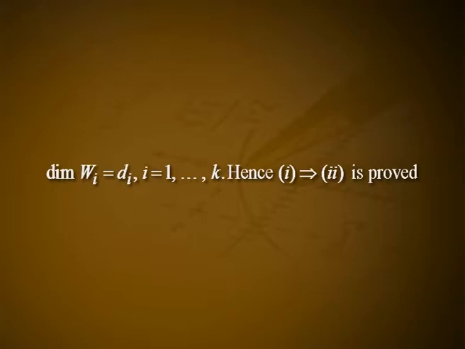This is because the nullity of a diagonal matrix is equal to the number of zeros which it has on its main diagonal, and the matrix T minus c i, in basis B, has d i zeros on its main diagonal. That is, dimension of W i equal to d i, i equal to 1 etc. k. Hence, 1 implies 2 is proved.